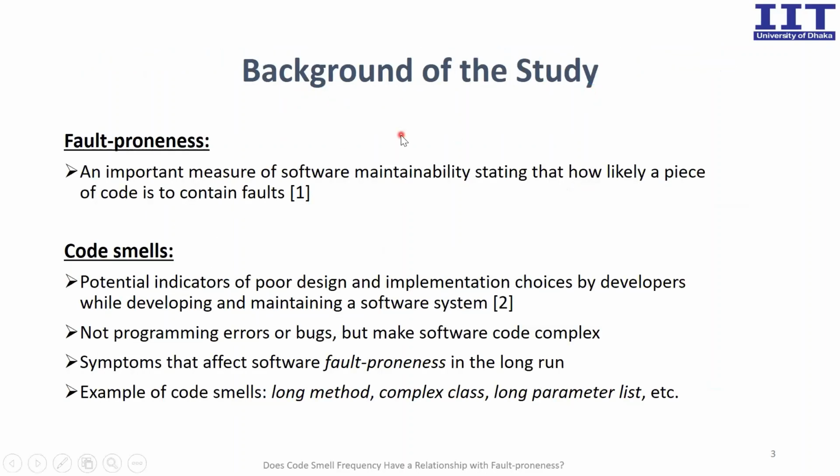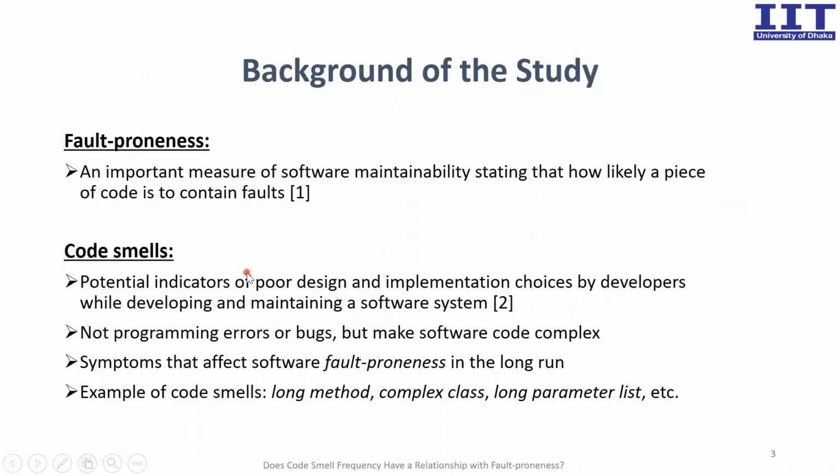Background of the study. Fault-proneness. Fault-proneness is an important measure of software maintainability, stating how likely a piece of code is to contain errors. It is based on the number of faults found in a software system.